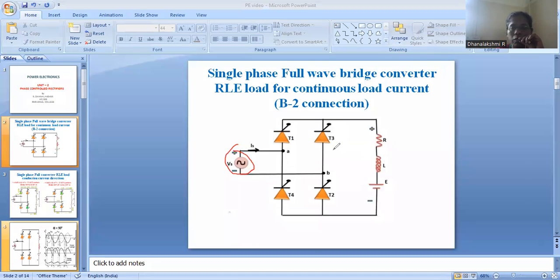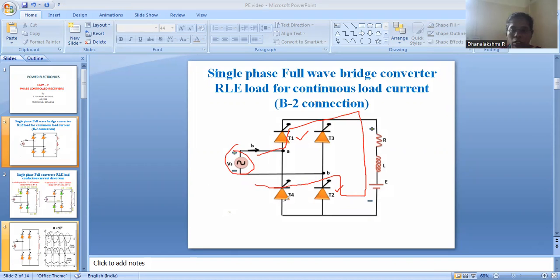We all know the working of this circuit diagram, but just to recollect, let me discuss the same thing. Here it is in the configuration of a bridge. During the positive half cycle, thyristors T1 and T2 will be conducting, because they both are forward biased, and the remaining thyristors T3, T4 are reverse biased. So the flow of current will be from the source to thyristor T1, then to the load, and back through T2 to the supply.